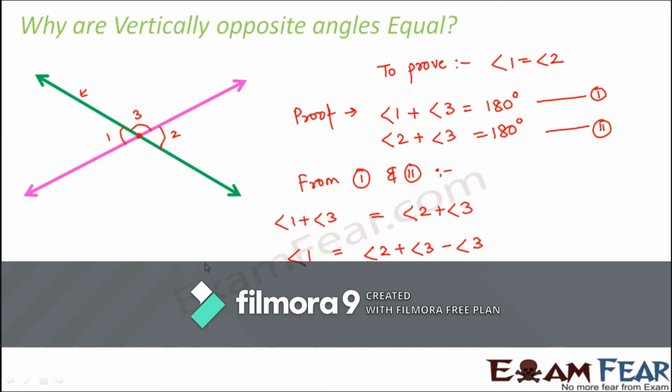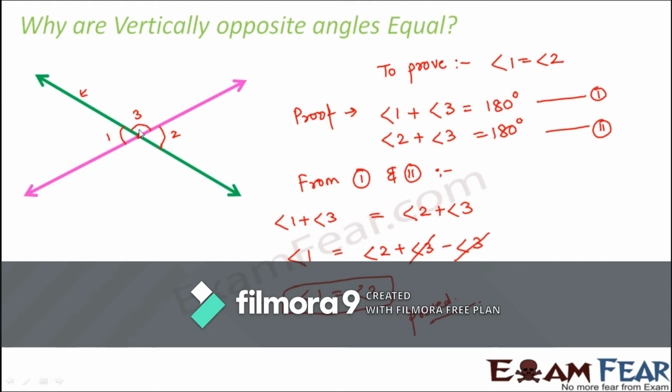Now this is how we solve linear equations, right? Just in the last lesson we learned that. So if you move it from the right hand side to the left hand side, plus becomes minus. So plus angle 3 minus angle 3 will cancel out to give 0. Therefore what do you get? Angle 1 is equal to angle 2. So hence proved.